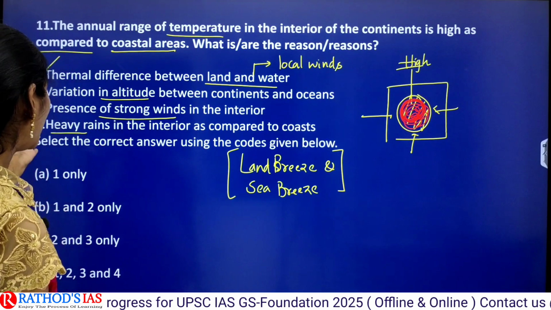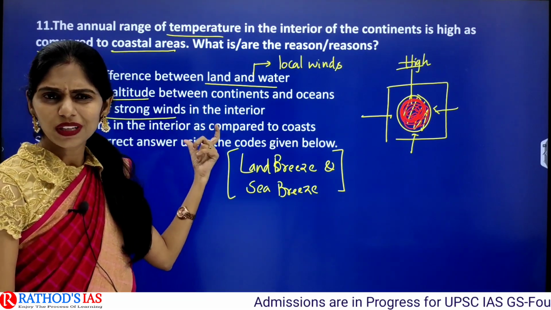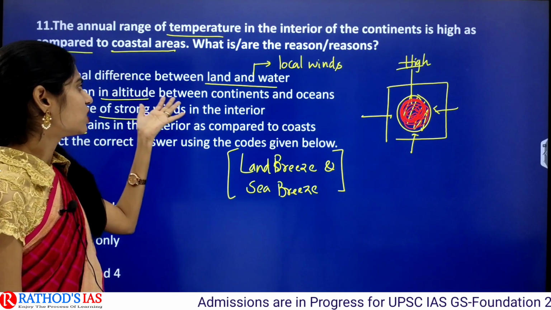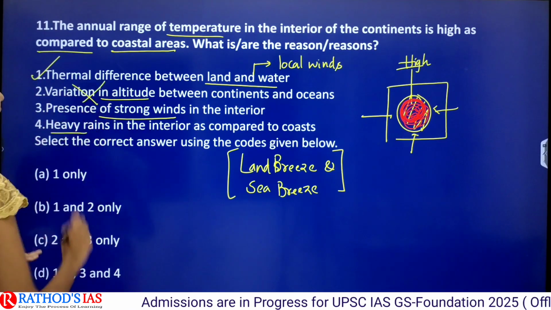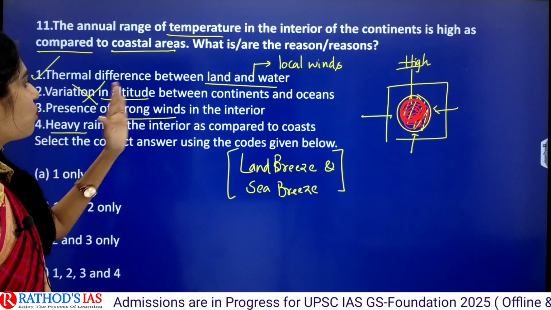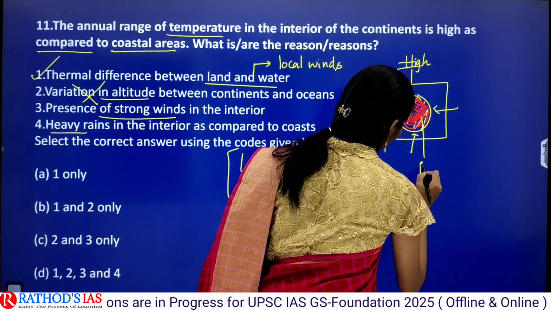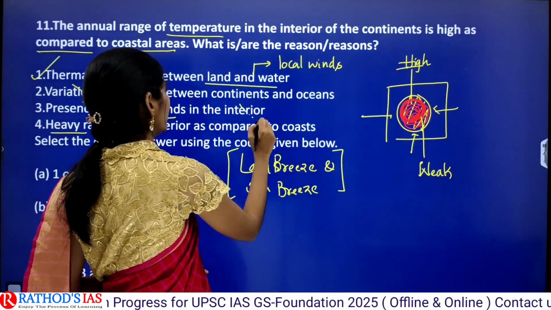And the next one is variation in altitude between continents and oceans. Actually, there is no meaning here. I didn't understand what the altitude difference between continent and ocean means, so we can eliminate this. And the next one is presence of strong winds in the interior. Always in the interior we will be having weak winds, not strong winds. So this is also incorrect.